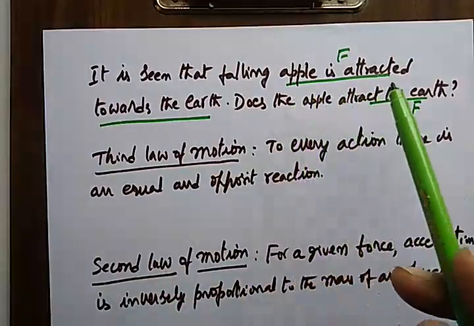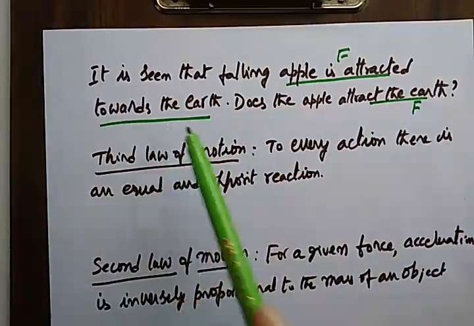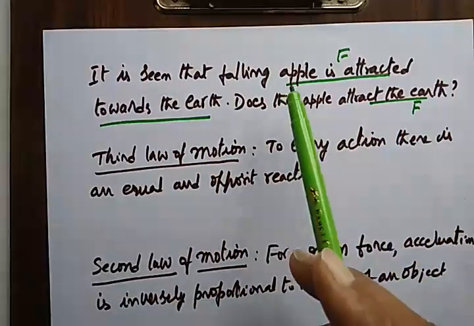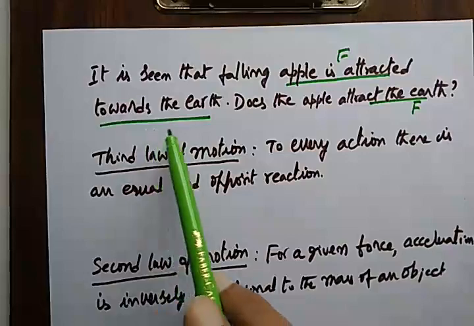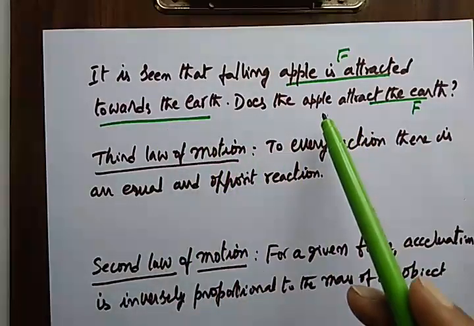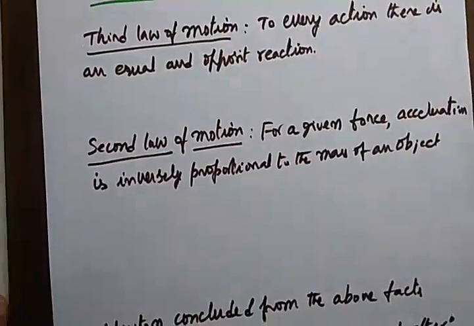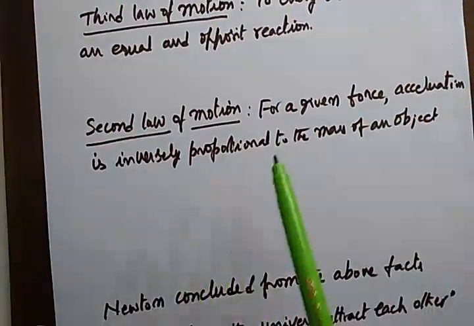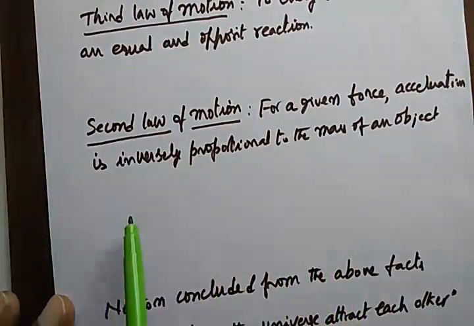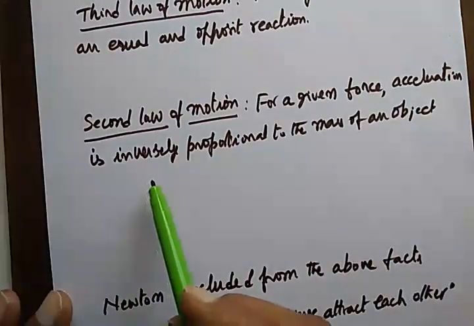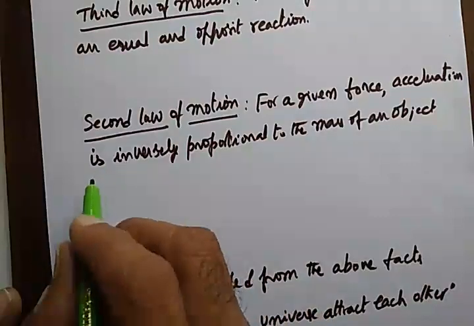Apple attracting earth, or earth attracting apple, or moon attracting earth, and moon is attracted by the earth. All are the same. Then the second law I studied just now: for a given force, acceleration is inversely proportional to the mass of the object. How is that?